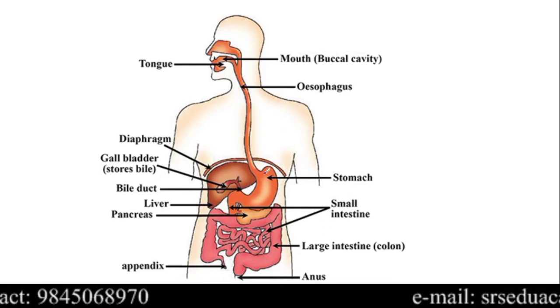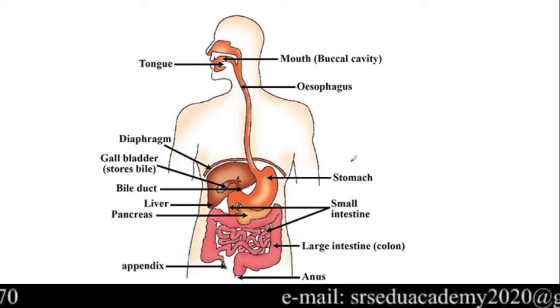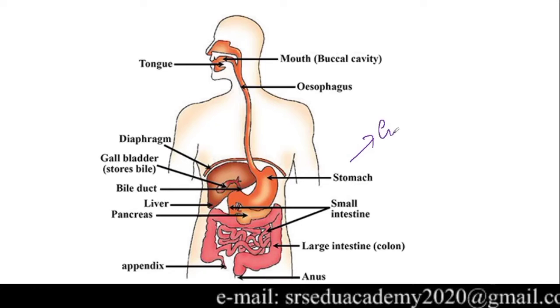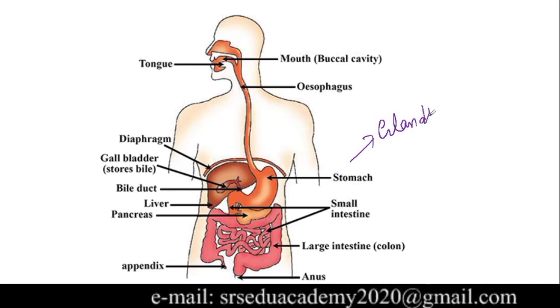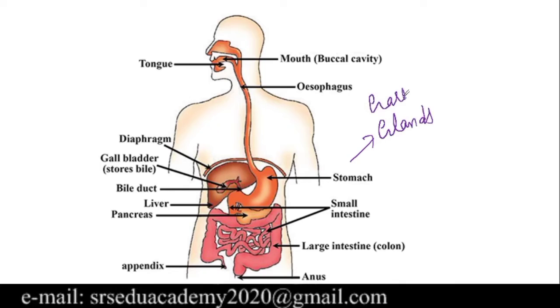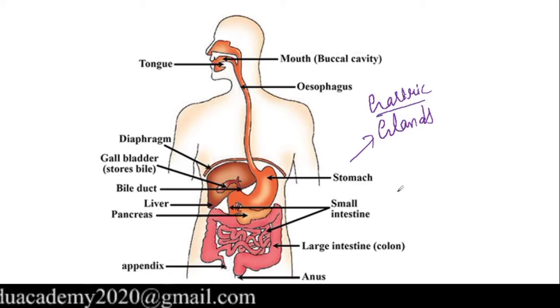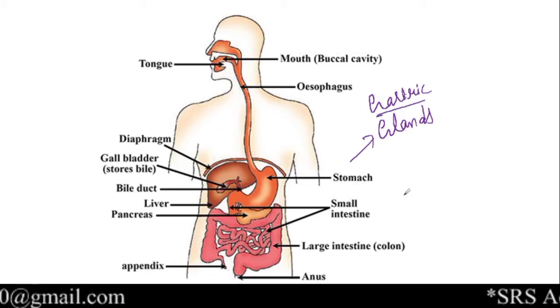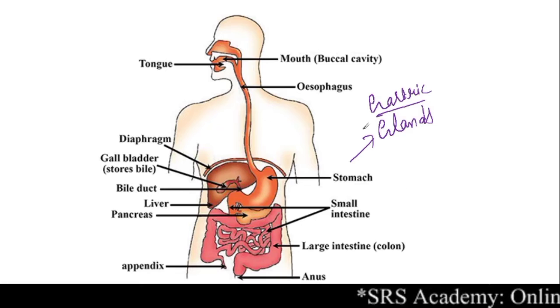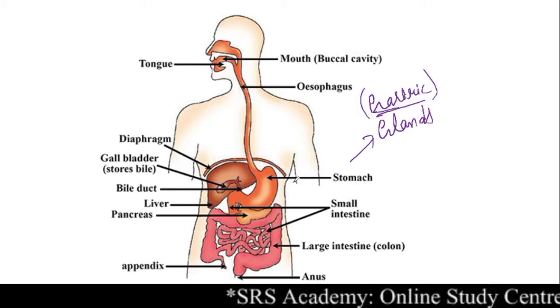When we look into the structure of the stomach, the inner walls of the stomach contain glands. Keep it in mind, our stomach has glands in its inner walls. We call these glands gastric glands. You may wonder why we say gastric. I think you have heard this word gastric, where acidity, right? Your parents or elders sometimes say they have gastric, but what is the meaning of this gastric? It is that these glands are present in the stomach.